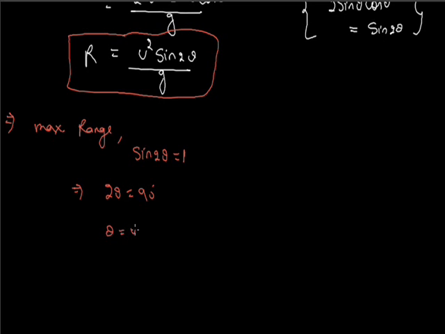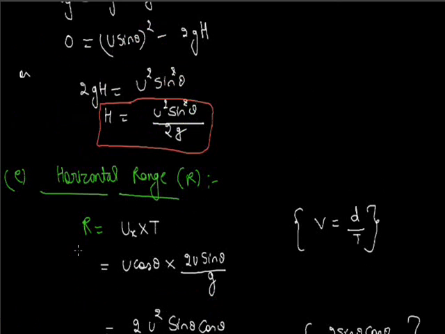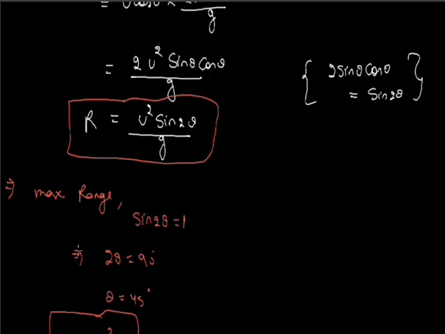That means theta equals 45 degrees. Maximum range R equals u square by g. This is our maximum range which is achieved. And we can also find the maximum height. Maximum height is u square sin square theta.